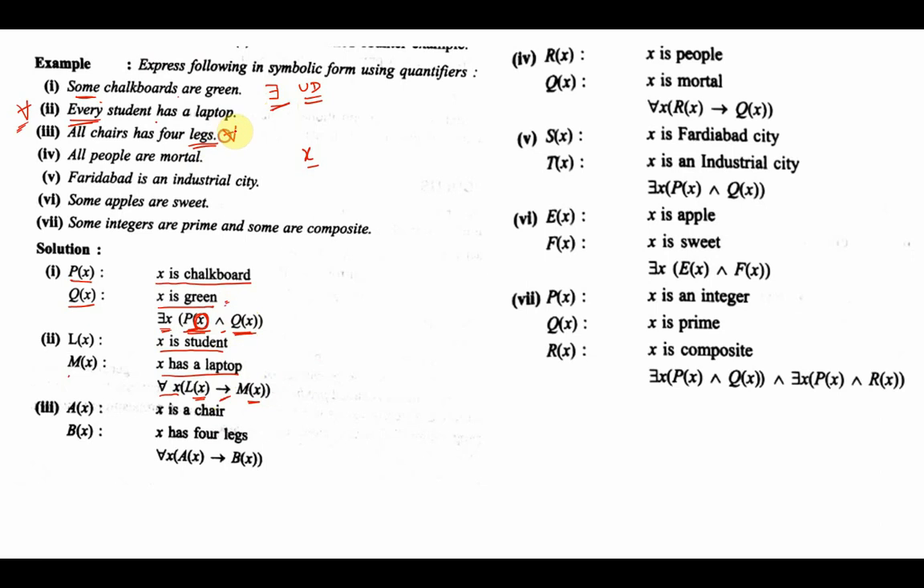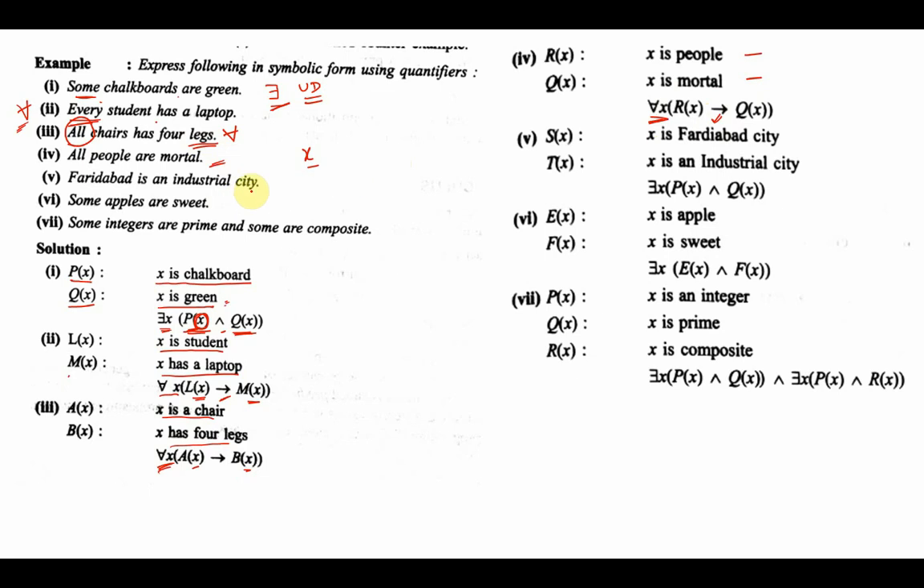Once again, universal quantifier. X is a chair, X has 4 legs. If X is a chair, then X has 4 legs. And as I say all over here, so I'll use the universal quantifier. All people are mortal. Once again, X is people, X is mortal. All means universal quantifier, and as it is a universal quantifier, I'll use an implication.